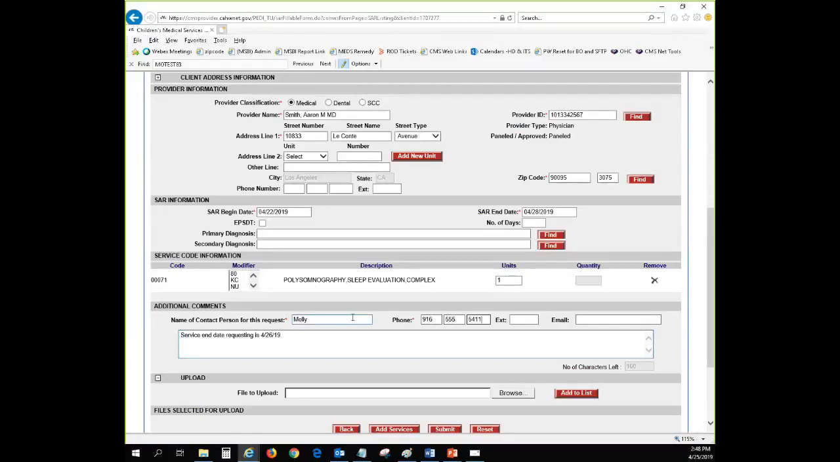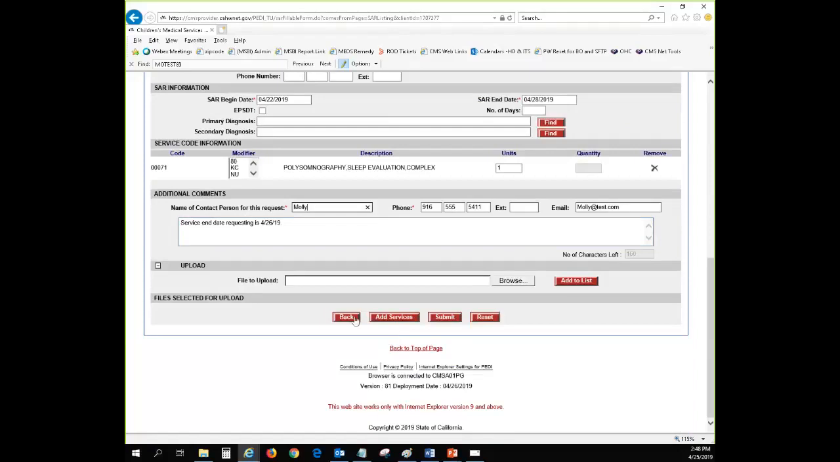And with the April change cycle, if you want to put in your email address, you can go ahead and do so. That's a new field that we just added. And this field right here is the name of contact person for this request. If it's not you, make sure to put that person's name and phone number. Okay? And then, of course, if you have an attachment, you can browse and then make sure you click on Add to the list to make the attachment really get added, or else it won't get added.